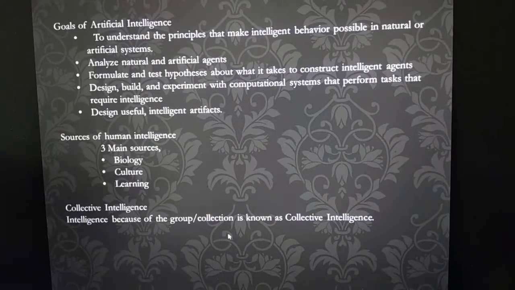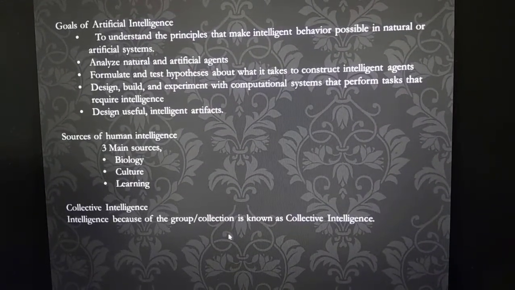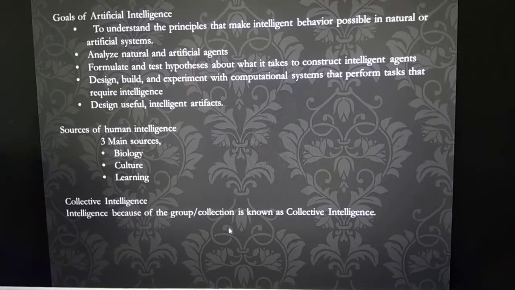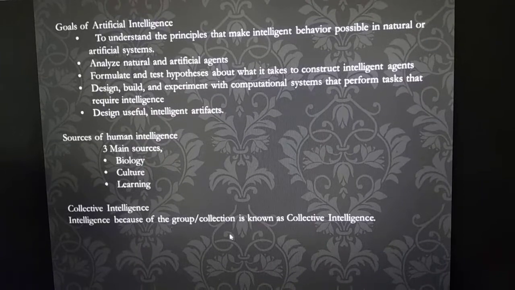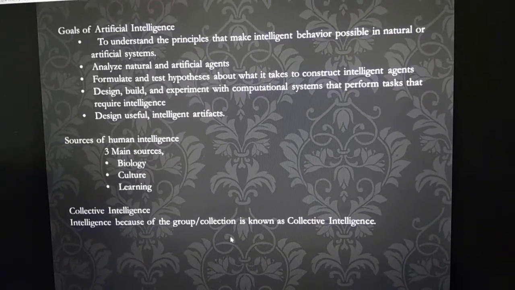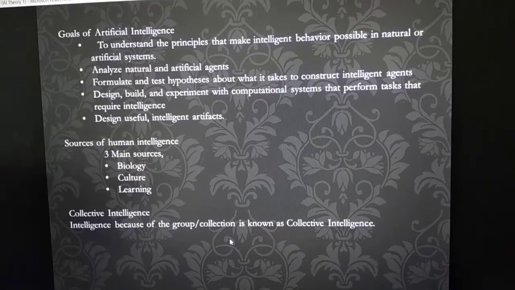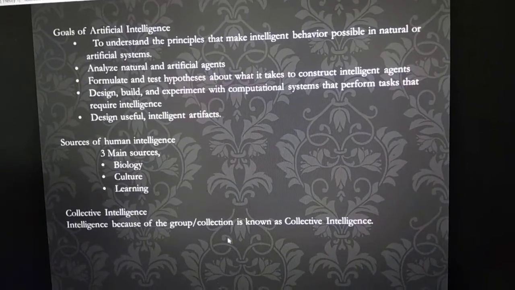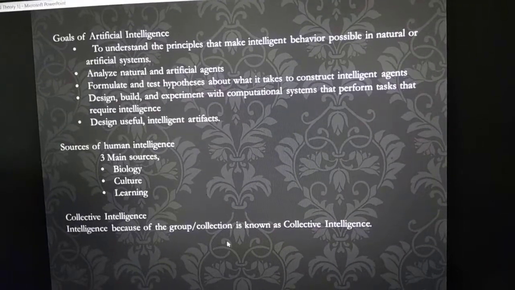So collective intelligence. What is collective intelligence if we are asking? See, I as one individual am nothing. When we are in a group, that means everything. That is, a group or collection of intelligence is called collective intelligence. So you will remember ant colony optimization, right?